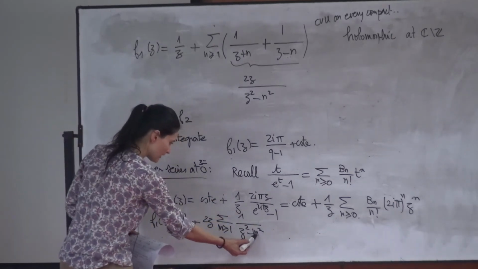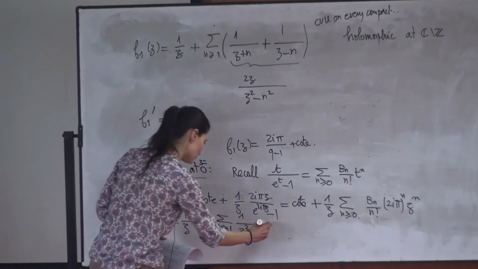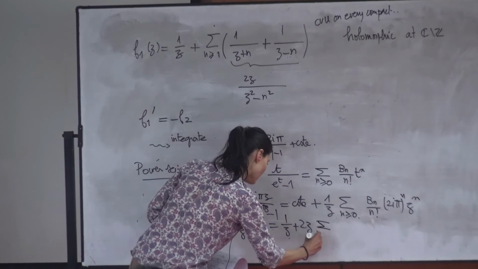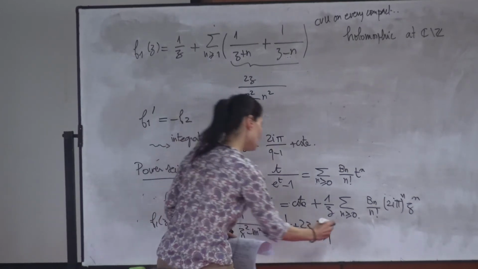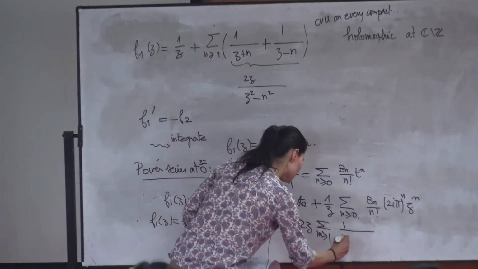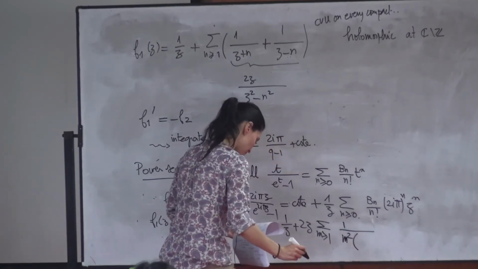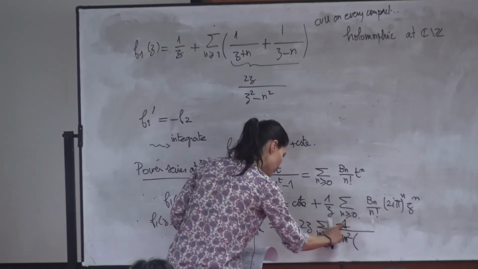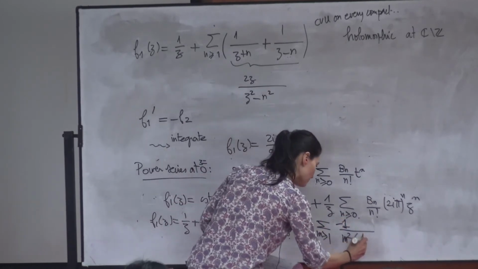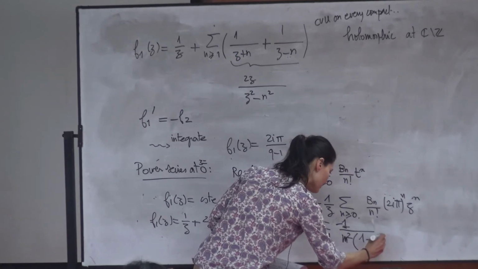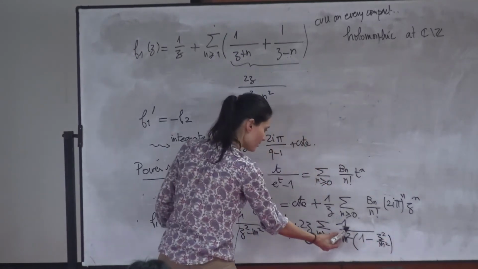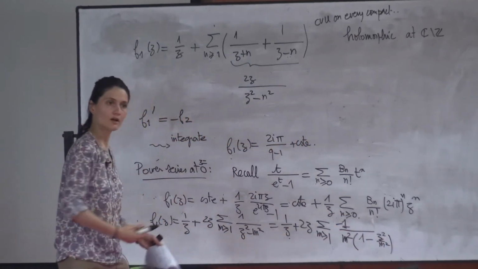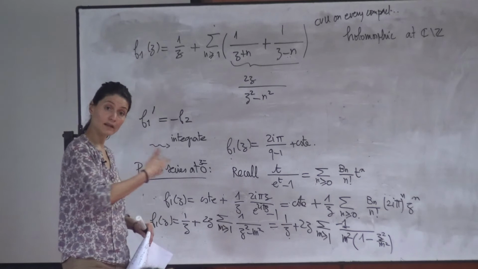I can put m² in a factor here, so I get 1 over z plus 2z, sum for m greater than or equal to 1 of 1 over m², times minus 1 over 1 minus z² over m². And now I have something of the form 1 over 1 minus something, so I can write it like a power series.